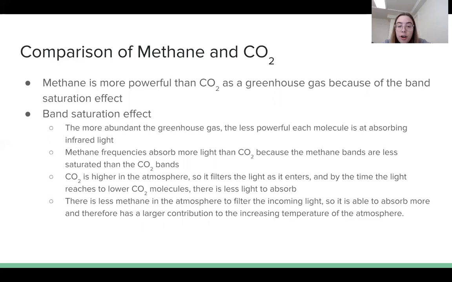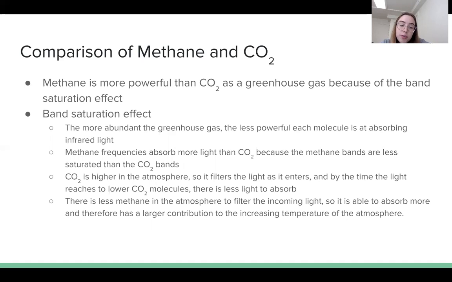There are more CO2 molecules in the atmosphere, and the CO2 molecules that are higher in the atmosphere filter the light as it enters. So by the time it reaches the lower CO2 molecules, there's less light to absorb. With methane, there are fewer molecules at the higher altitudes, so the light does not get filtered as much, and the methane molecules are able to absorb more infrared light. Therefore, methane is a more powerful greenhouse gas than CO2, even though there is less of it in the atmosphere.